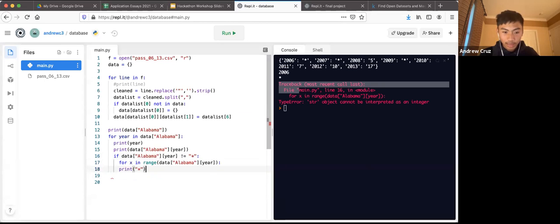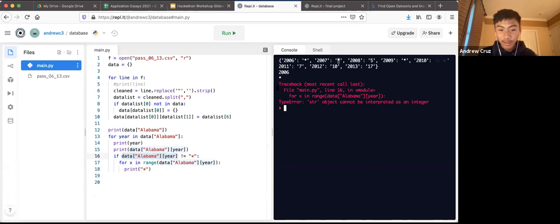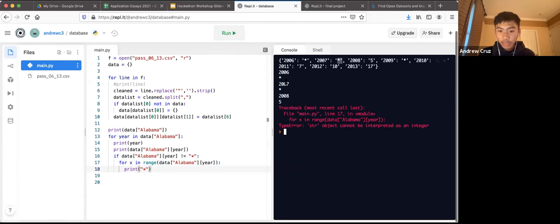And then you can just copy and paste that and put it inside this if statement like that. So basically it's telling the computer, if the data value we have is actually a year and not this asterisk, then we can start running our code to print an asterisk. So let's try that again and see if it changes anything. Okay, so now